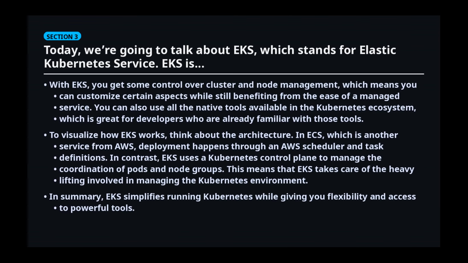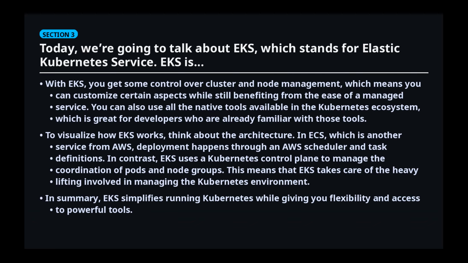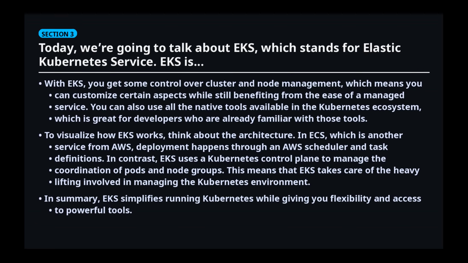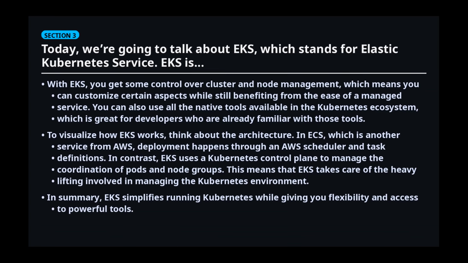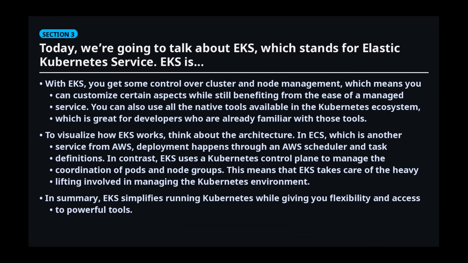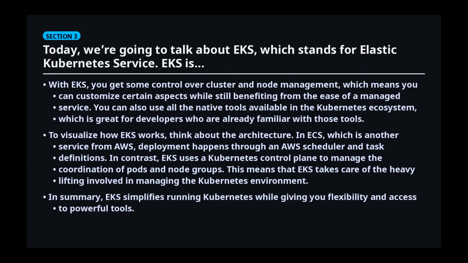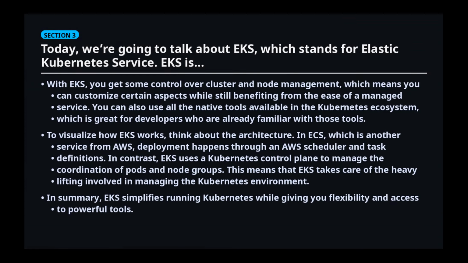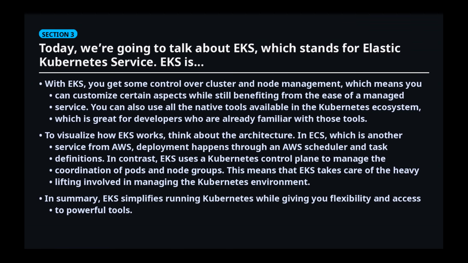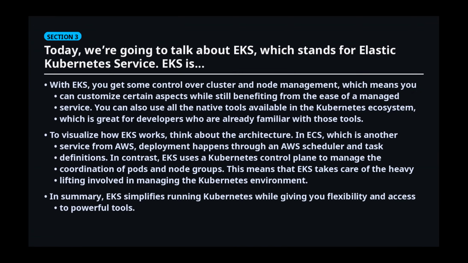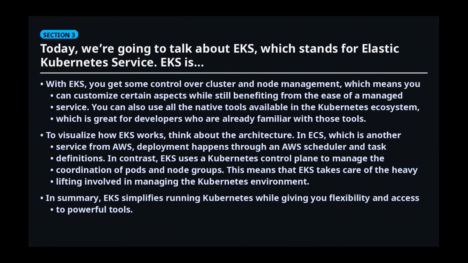In ECS, which is another service from AWS, deployment happens through an AWS scheduler and task definitions. In contrast, EKS uses a Kubernetes control plane to manage the coordination of pods and node groups. This means that EKS takes care of the heavy lifting involved in managing the Kubernetes environment. In summary, EKS simplifies running Kubernetes while giving you flexibility and access to powerful tools.